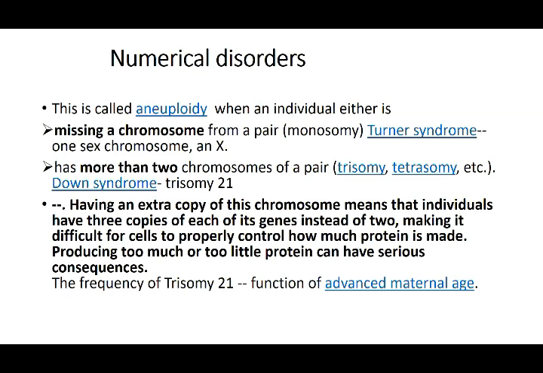So the frequency of, again, advanced maternal age. The same factor is non-disjunction, and trisomy 21 is more common in advanced maternal age, and it is the same because of the non-disjunction. So everything is boiling down to the same factors.